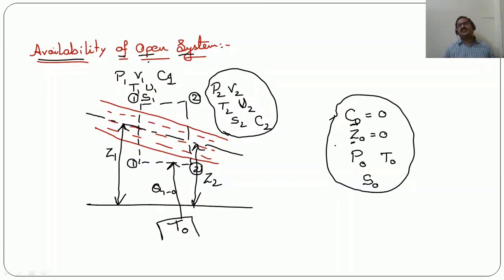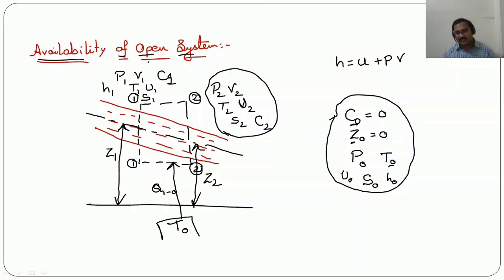The pressure will be the surrounding environment pressure and the temperature will be the surrounding ambient temperature. And entropy we have considered as S0, internal energy as U0. And we know that enthalpy H is equal to U plus PV. So at the initial condition enthalpy is H1 and after reaching the dead state enthalpy is H0.